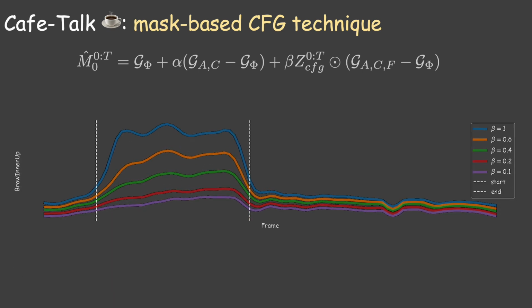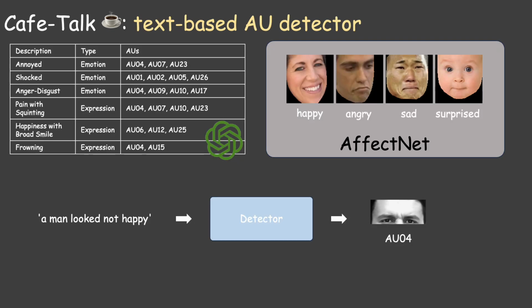This is also reflected in the blendshape coefficients. The choice of using AUs as the fine-grained condition facilitates multimodal control. To extend controlling with textual descriptions of emotions or expressions, we train a text-based AU detector. We collect a dataset comprising text description and AU pairs from the knowledge of LLMs and image-based expressions. The lightweight detector employs a CLIP adapter as its backbone, considering CLIP's sensitivity to emotions and expressions when aligning textual and visual modalities. We train our detector with a binary cross-entropy loss, while an InfoNCE loss is also included to mitigate the gap between AUs and natural language descriptions.